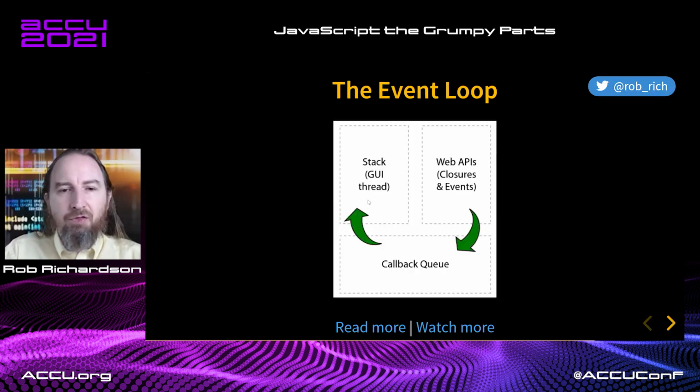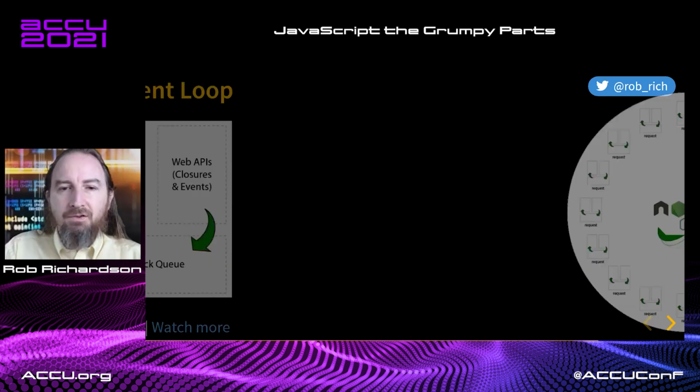We have the GUI thread that is working on the current stuff. And when the GUI thread finishes, it goes and grabs the next thing out of the callback queue and sets it in place. Any set timeouts, any API calls, any database calls get set in here until they're done. Once they're done, they go back into the callback queue. Grab the slides from robrich.org and click through here to learn or to watch or read more about this and keep learning.